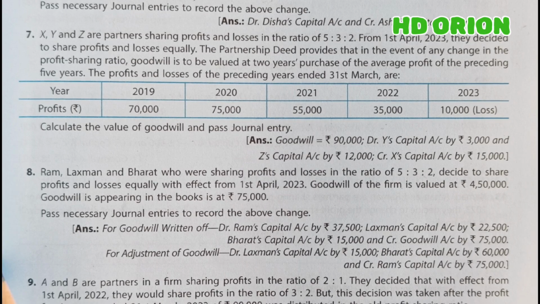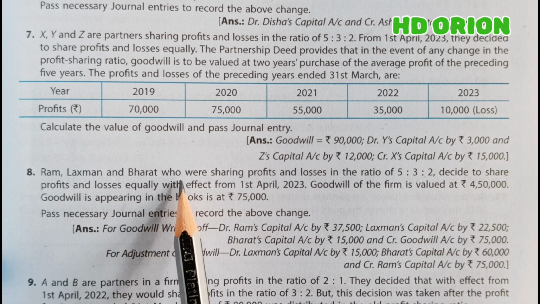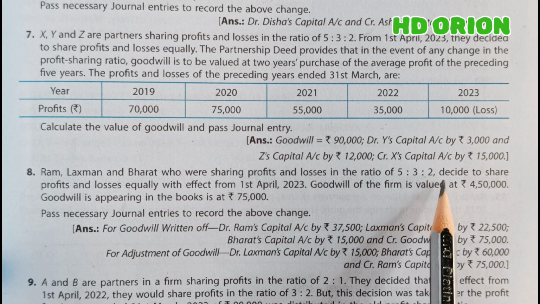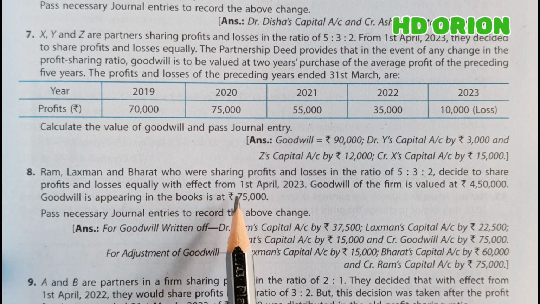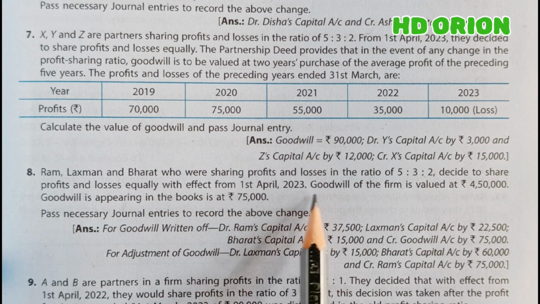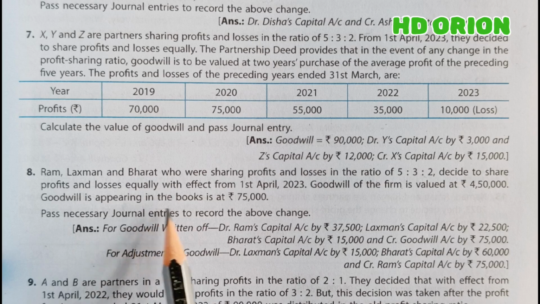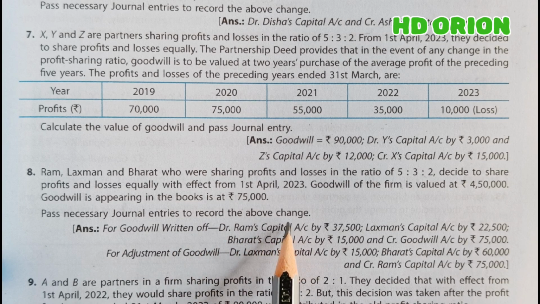Now, question number 8. Ram, Lakshman and Bharat, who were sharing profits and losses in the ratio of 5:3:2, decide to share profits and losses equally with effect from 1st April 2023. Goodwill of the firm is valued at rupees 4,50,000, and goodwill is appearing in the books at rupees 75,000. Pass necessary journal entries to record the above change.